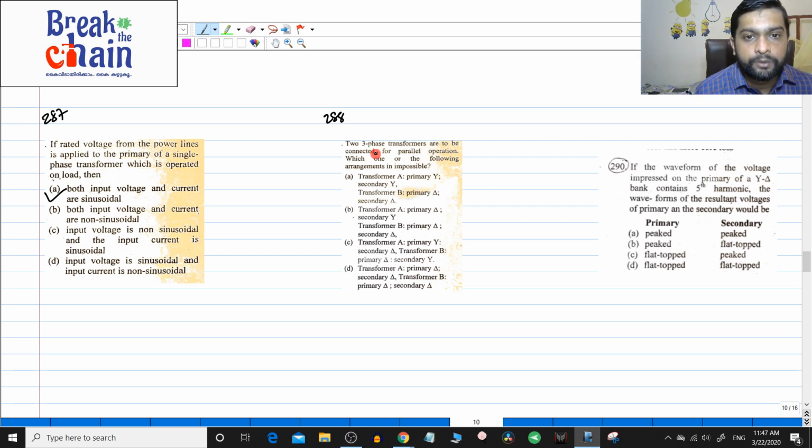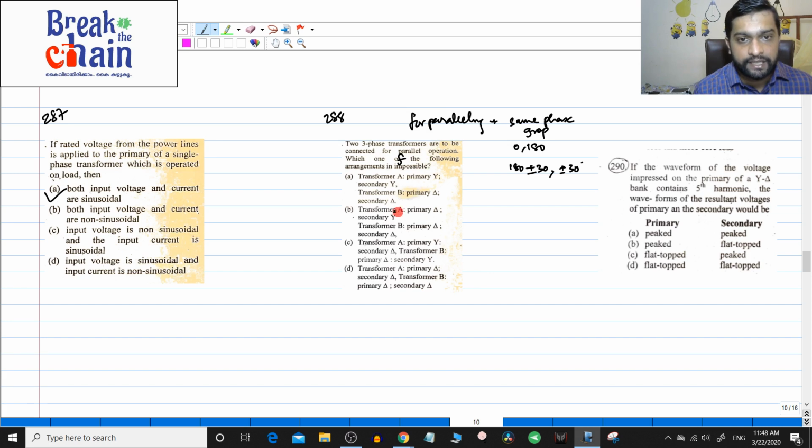Next question: two three-phase transformers are to be connected for parallel operation. Which one of the following arrangements is impossible? It is impossible, they have asked. Star-star and delta-delta are coming in the same phasor group, right. So, for paralleling they have to be in the same phasor group, that is 0, 180, or plus or minus 30. Okay. So, this is the condition.